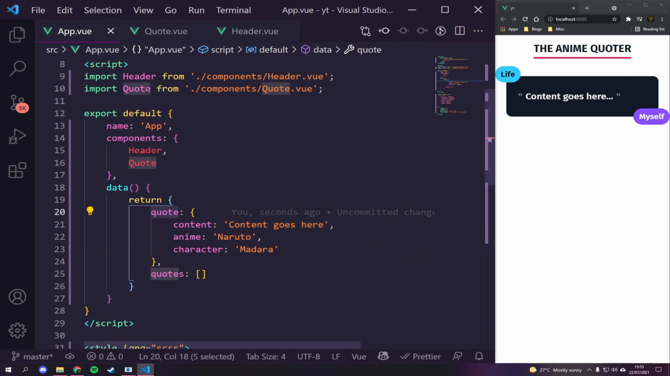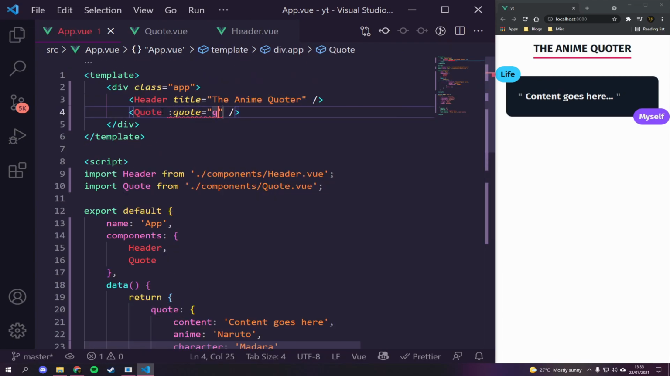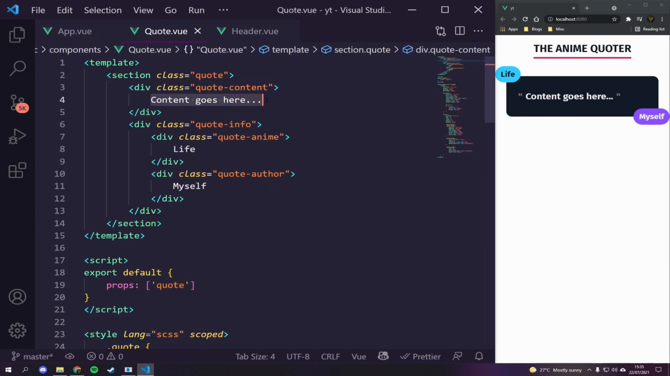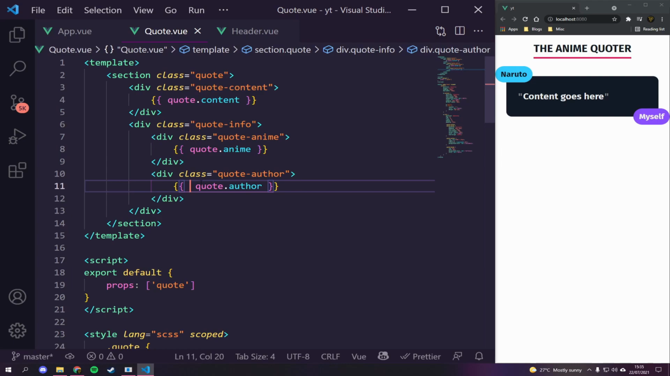So now what we're going to do is in our quote up here, we're going to pass through a quote and it's going to be equal to our quote variable. And what we're going to do is we're going to be able to go in here. We're going to replace this to say quote.content. We're going to replace the anime name to say quote.anime. And also the author to say quote.character. Probably should name the CSS variable a bit better, but it's fine. There you go. So that's now updated with the correct stuff.